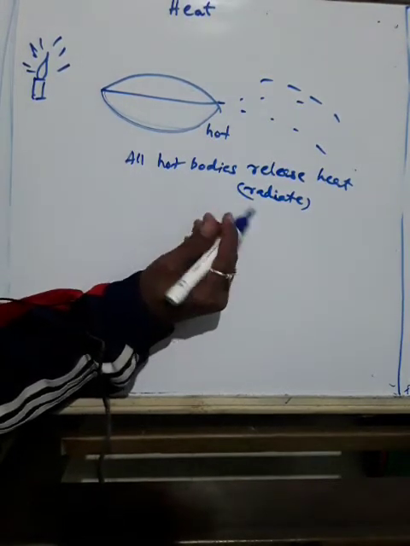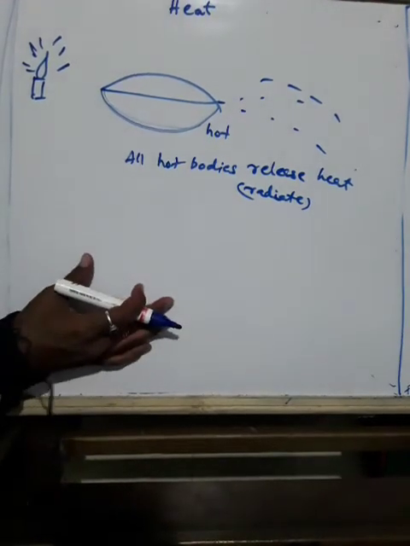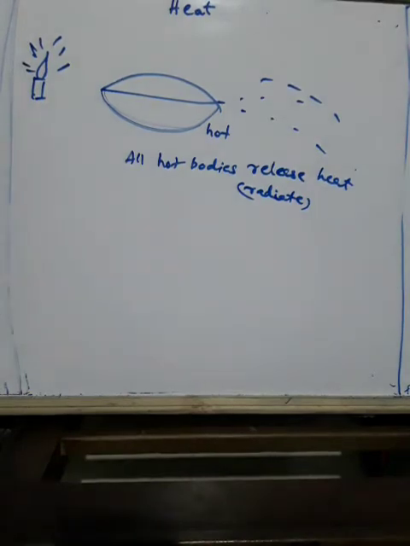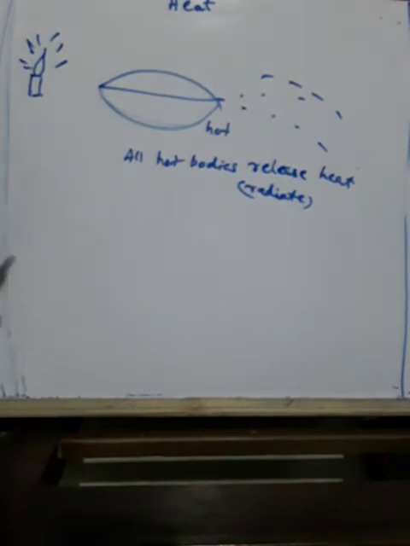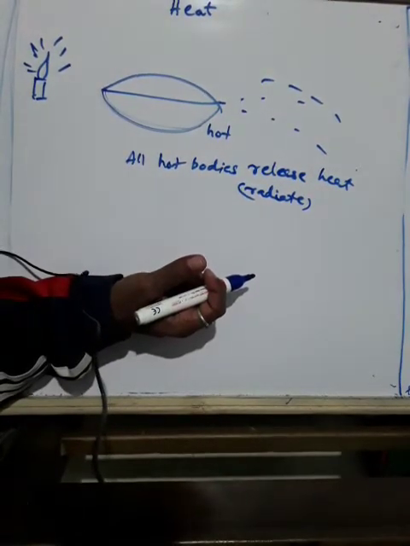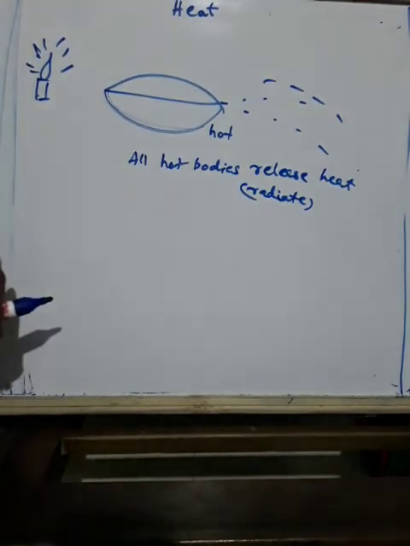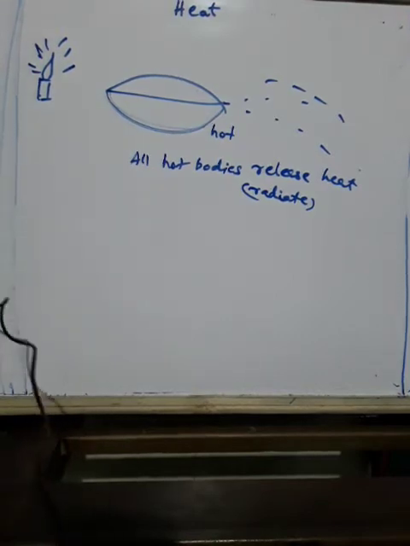Now today this is a cold season. If you hold any hot material, you feel very warm because the heat from the hot material transfers to you, as your body is cold. Why are you advised to use an umbrella when you go out in the sun? Because it is too hot.